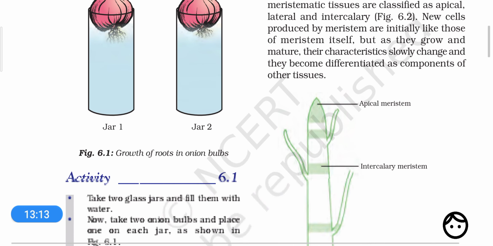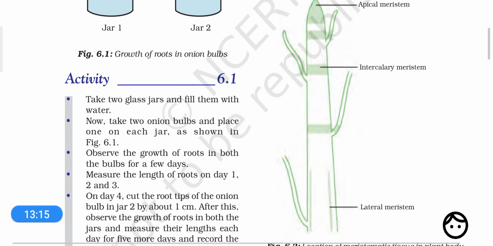Here you can see in this diagram that tissues capable of cell division are located in certain locations. For example, they are present in the apex of the shoot and also the apex, or the tip, of the root. Such a meristematic tissue will be called apical meristem.